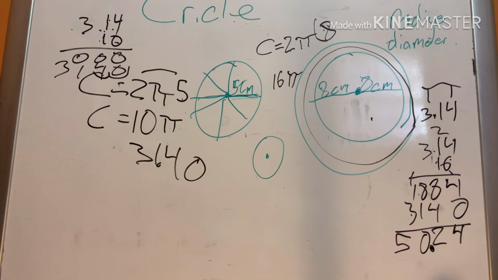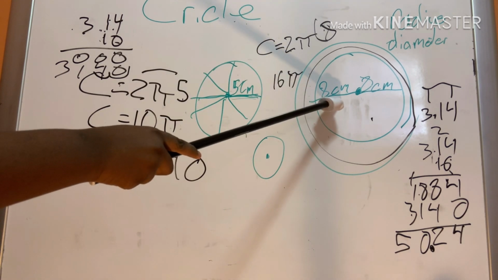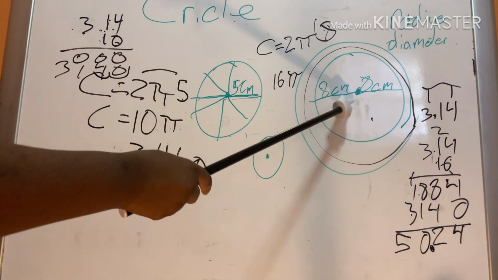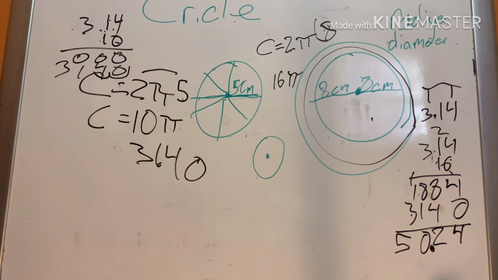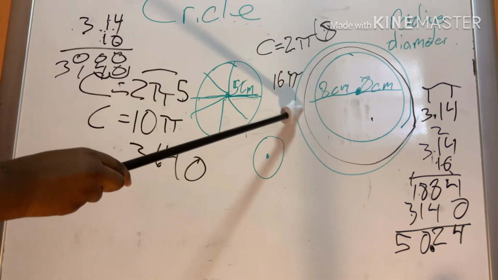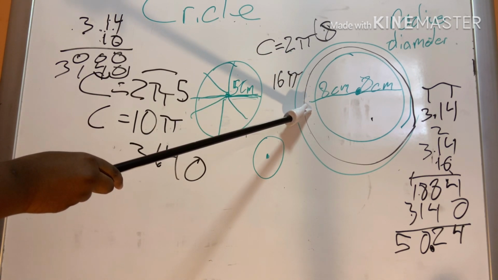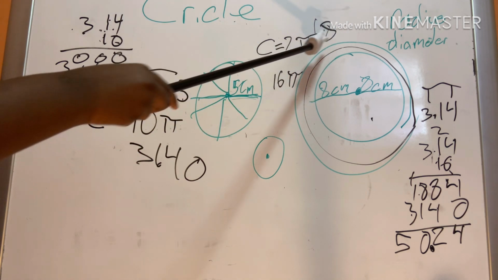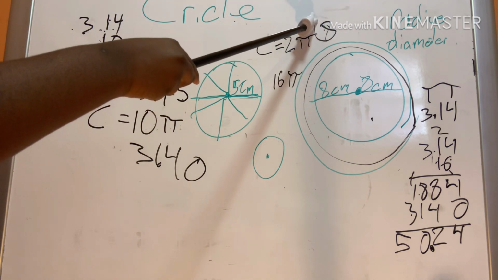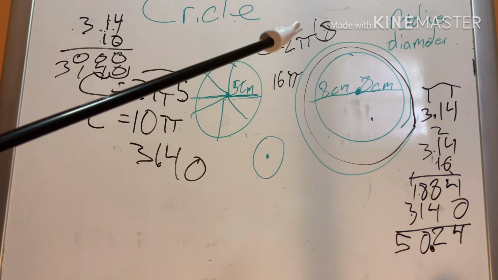So again, the only thing you need to do to find the circumference is the radius, how far from the center of the circle to one end of the circle is. So the radius is from the edge of the circle. You need to find the radius, multiply that by 2, and if you want to leave it just like that, then you can.